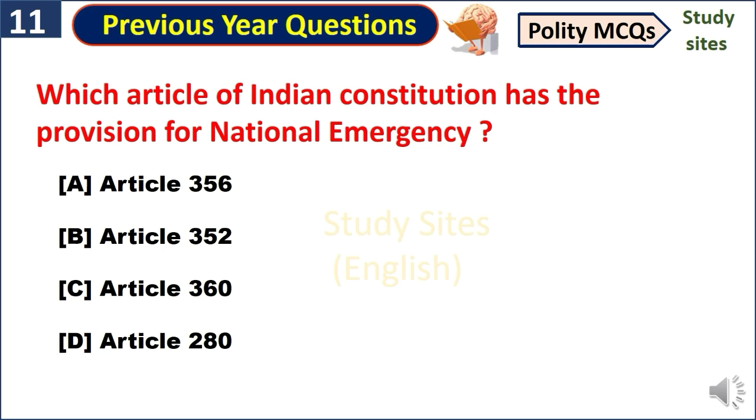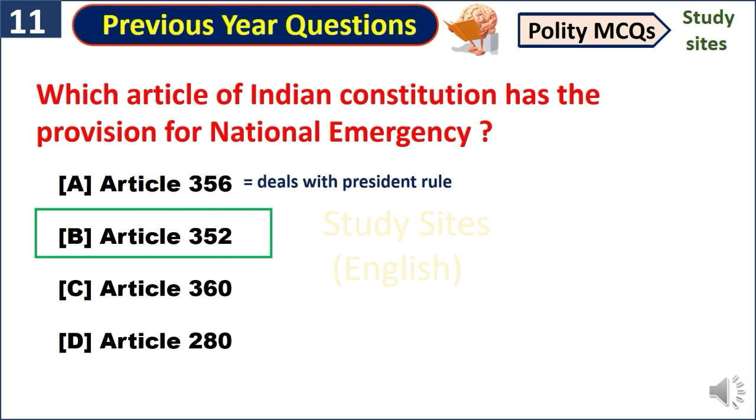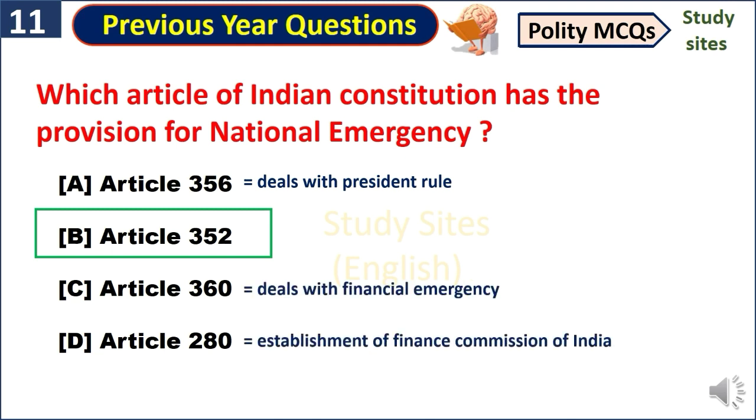Which article of the Indian Constitution has the provision for national emergency? Article 352. And friends, Article 356 deals with President's rule. Article 360 deals with financial emergency. And Article 280 deals with establishment of Finance Commission of India.